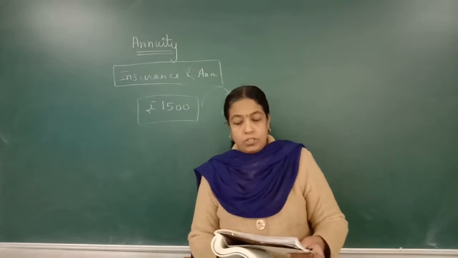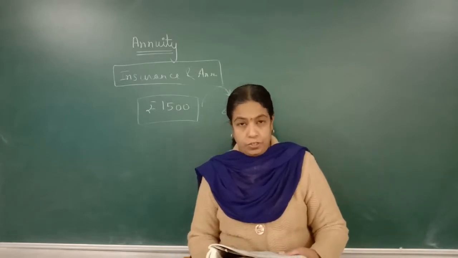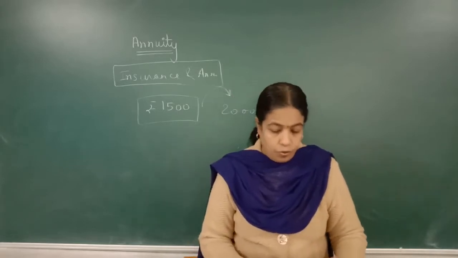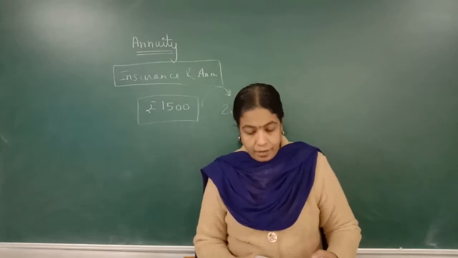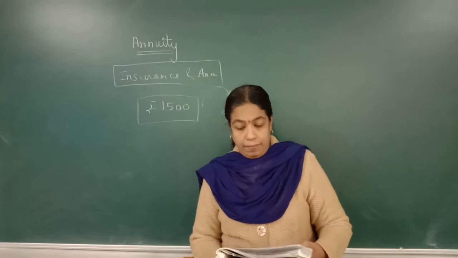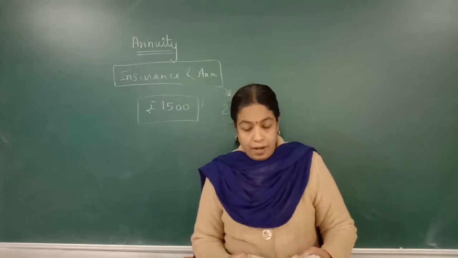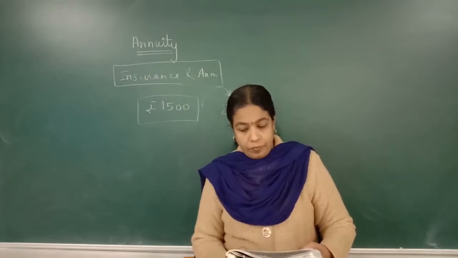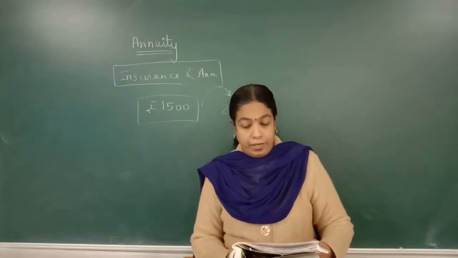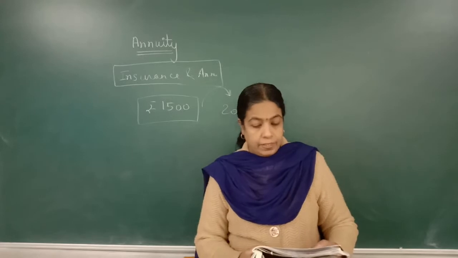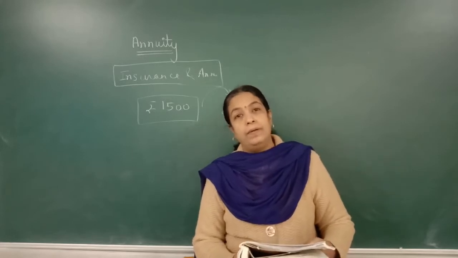Most financial considerations involve cash flows occurring at different points of time. Many times we come across a situation like a financial company offering to return rupees 10,000 after 10 years for rupees 1,000 deposited today.